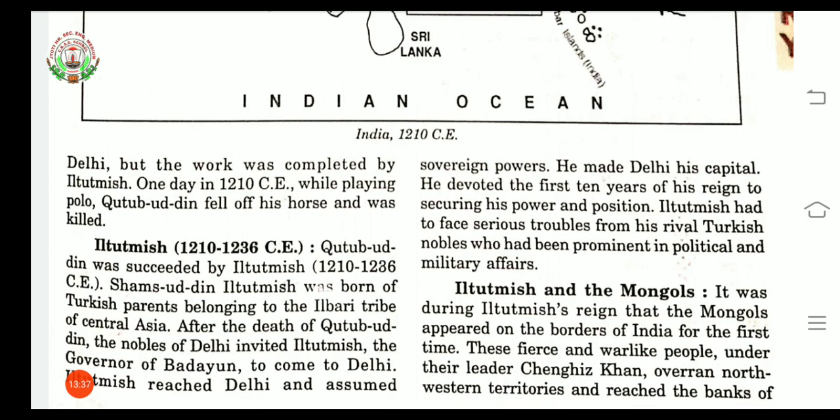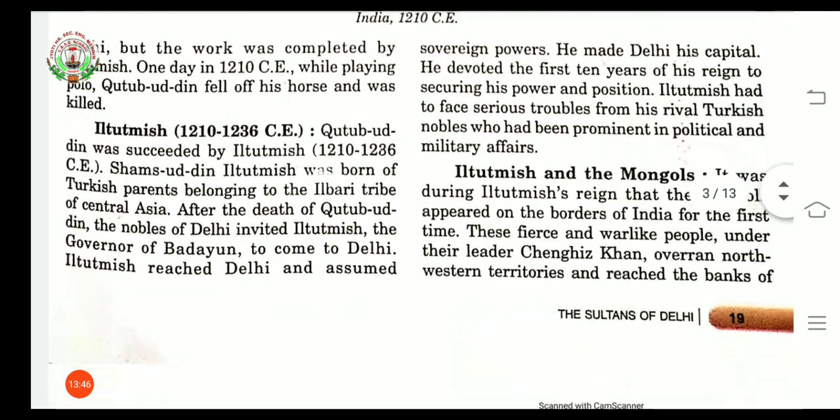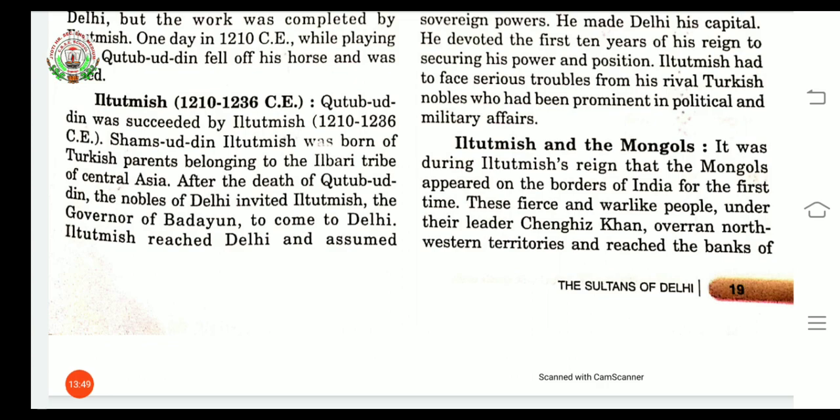Iltutmish and the Mongols. It was during Iltutmish's rule that the Mongols appeared on the border of India for the first time. Means when the Mongols came, that time was the rule of Iltutmish. Now these fierce, meaning displaying intense aggressiveness, and warlike people, meaning people who are ready for war, came to India under their leader Genghis Khan, and they overran the north-western territories and reached the banks of the river Indus.